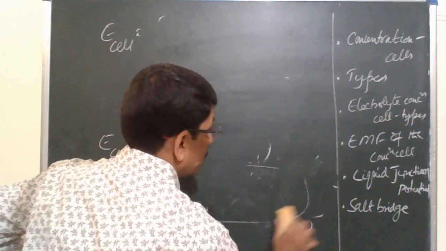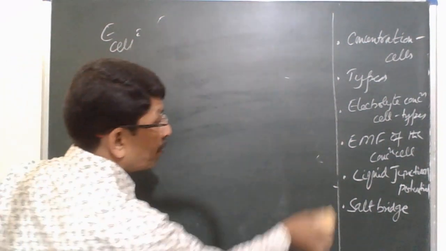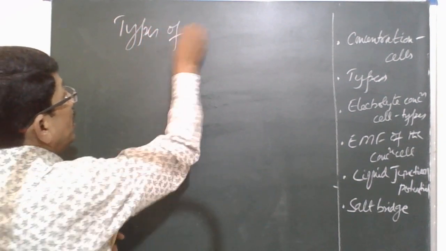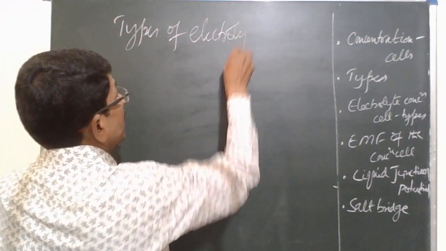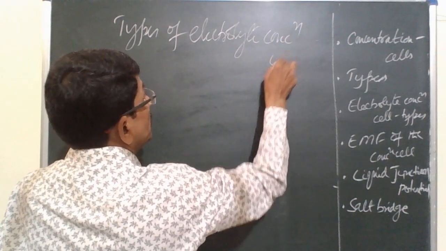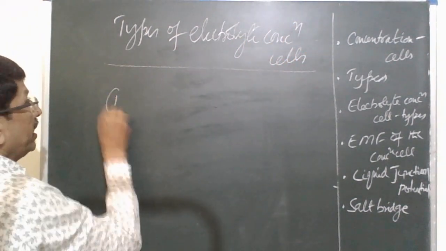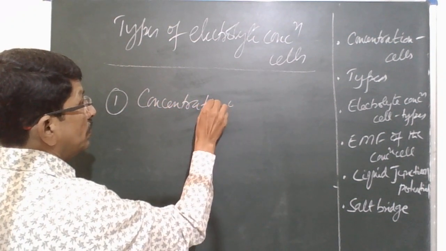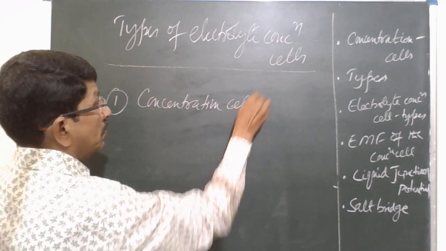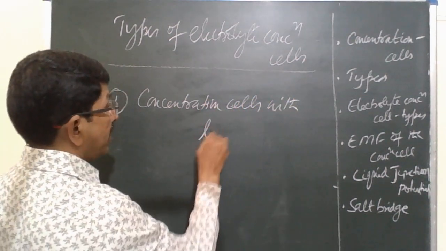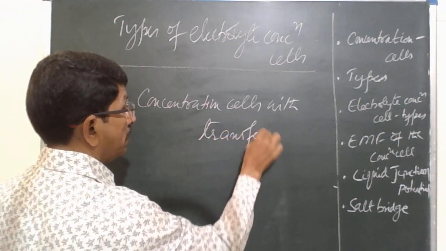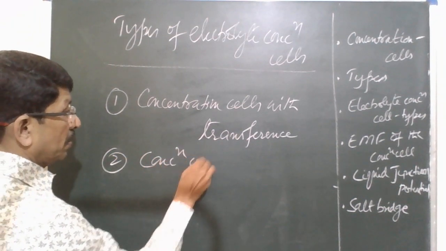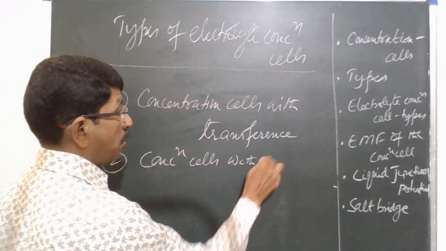Now let us see the types of electrolyte concentration cells. There are two types of electrolyte concentration cells, namely concentration cells with transference and concentration cells without transference.